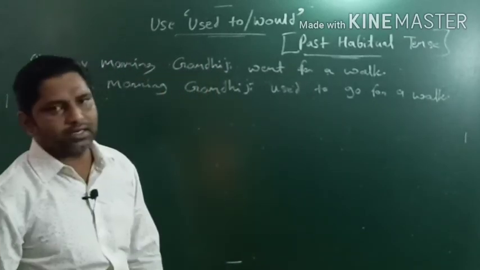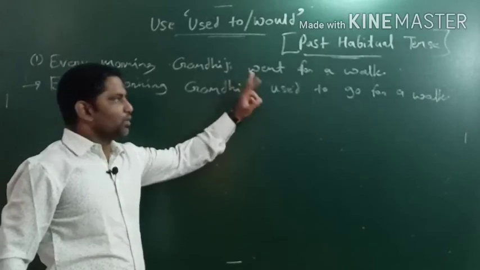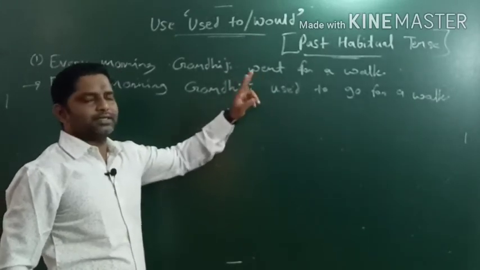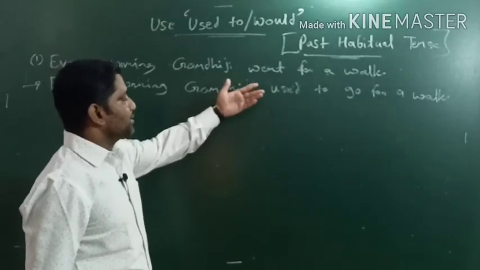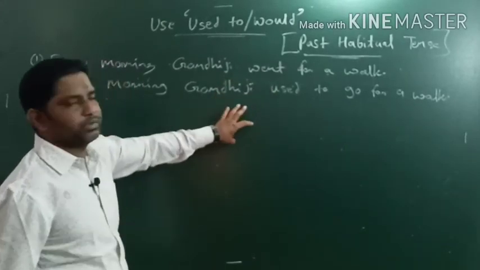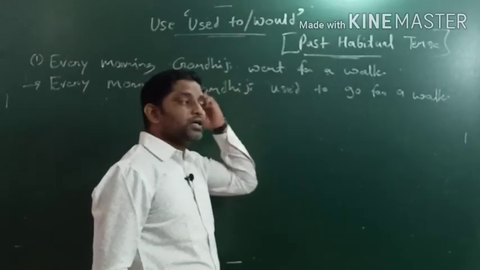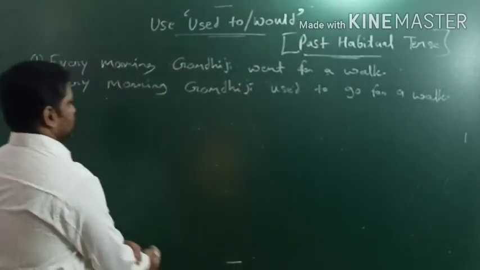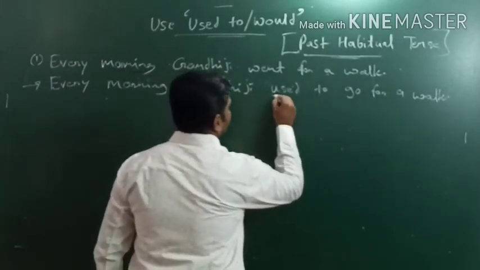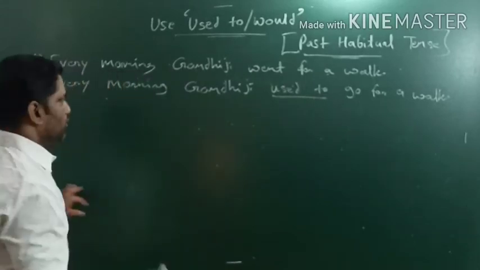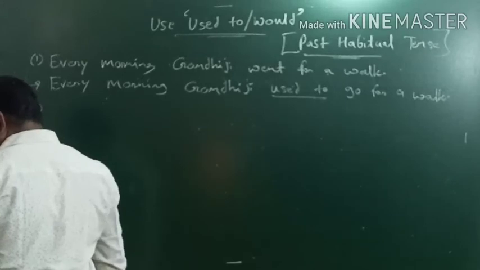यहाँ पर थोड़ा सावधान रहना पड़ेगा. If you get a sentence like this, without would or used to, with the direct second form of action verb, obviously we need the sentence in past tense, then only we can make it into used to or would. अगर हमें sentence past tense में मिलता है तो ही हम used to और would का use कर सकते हैं. Okay, so every morning Gandhiji used to go for a walk. So used to, would. Okay, so let's check out another example. कुछ और example देखते हैं.